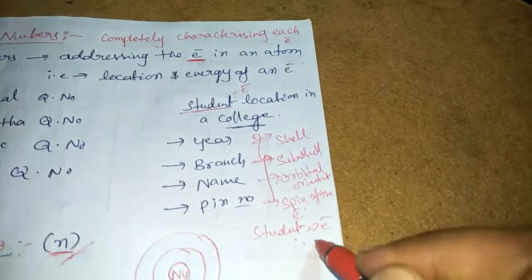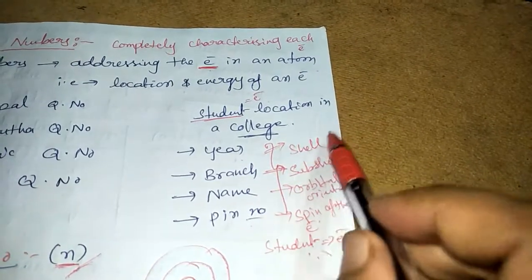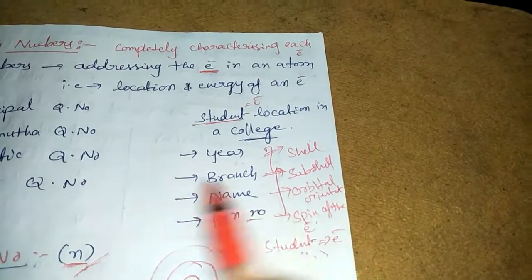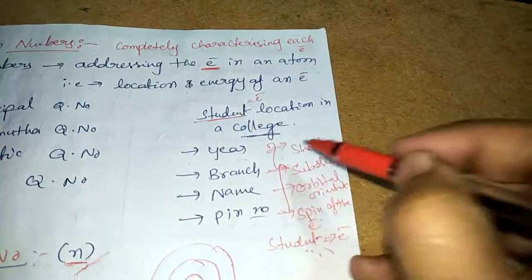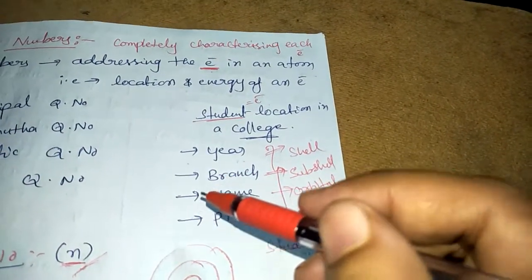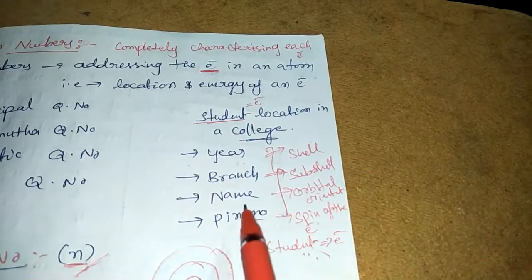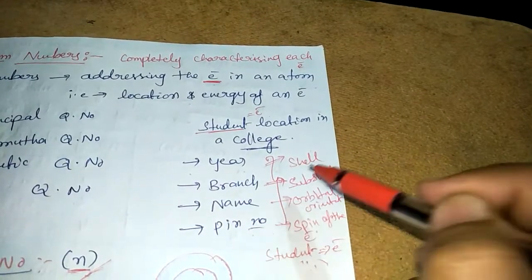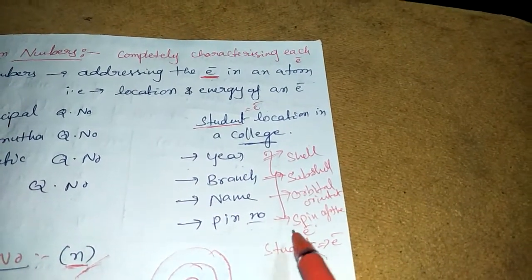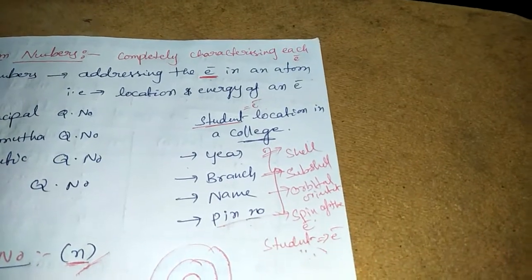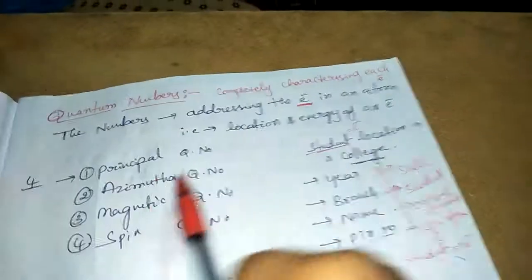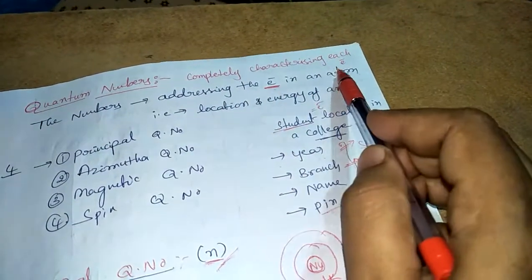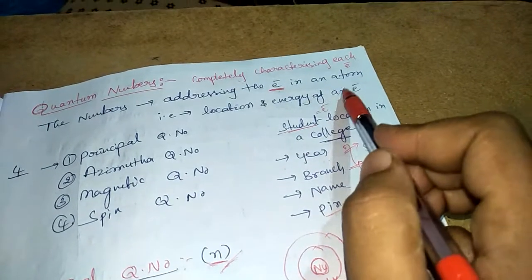student do not coincide with any other student in a particular college. Like that, for an electron in an atom, the four quantum numbers are not the same. If the principal quantum number, azimuthal quantum number and magnetic quantum number are the same, definitely the spin quantum number differs. Here the year, branch, name are the same, definitely the student differs in pin number from other students. So the quantum numbers mean addressing the electron in an atom. That means completely characterizing each electron in an atom is called quantum numbers.